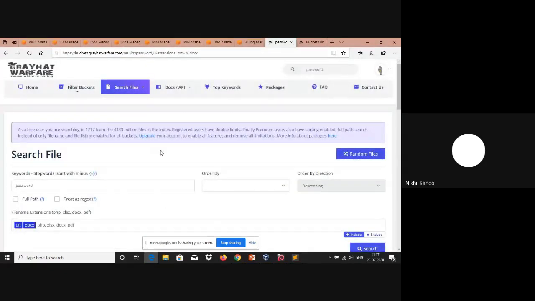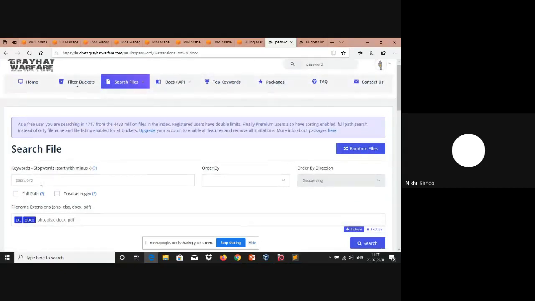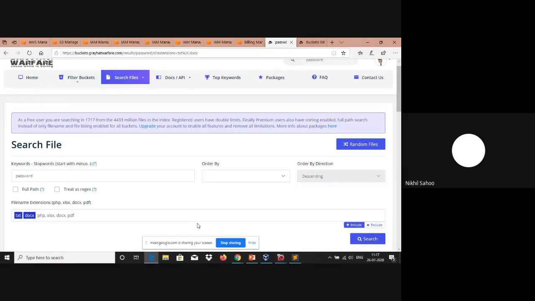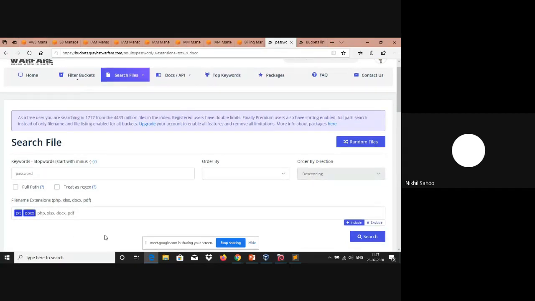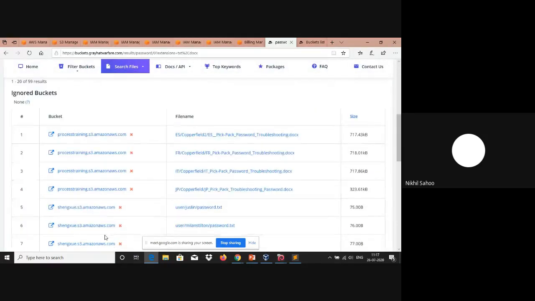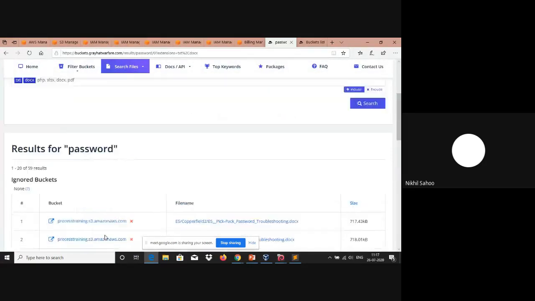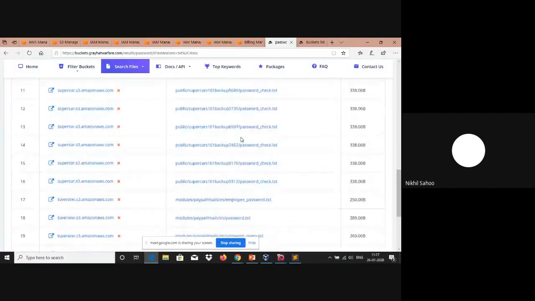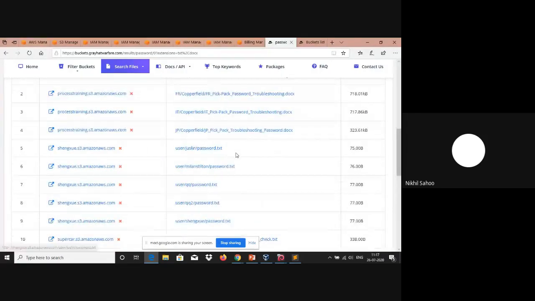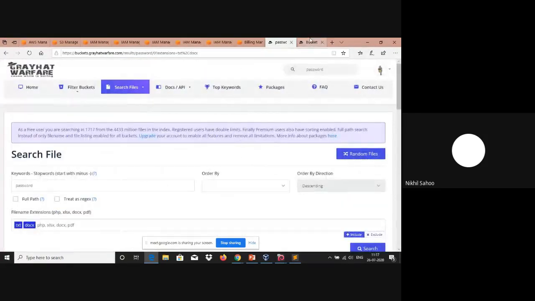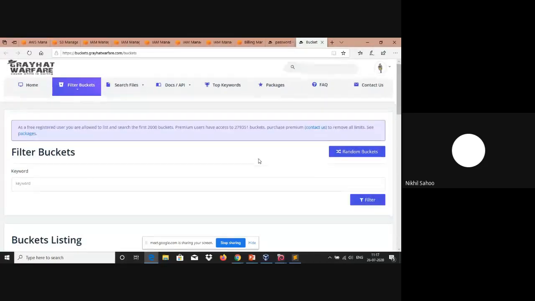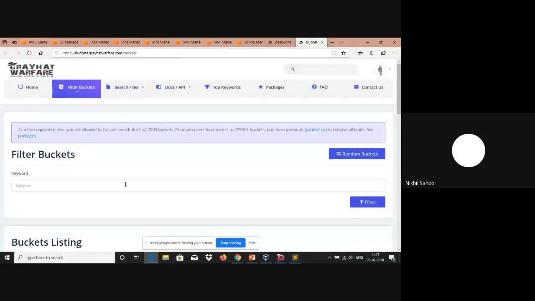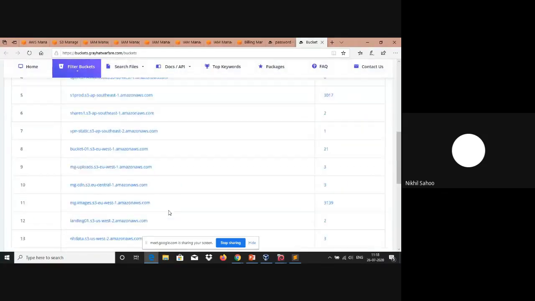So this is the particular website, and here you can search file as well as bucket names. We can search by placing a keyword here, let's say password, and we can also include or exclude file extensions. As of now, I've included text and document files. Once we do that, it is going to list out all possible files that match this keyword. And we can see all the password file names that have been stored in public S3 buckets. Similarly, we can use the same search functionality for the buckets themselves. So you can search for some keyword here, and you might see a few bucket names here itself.